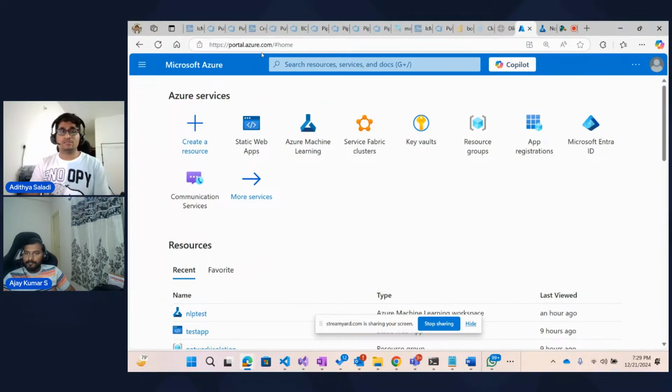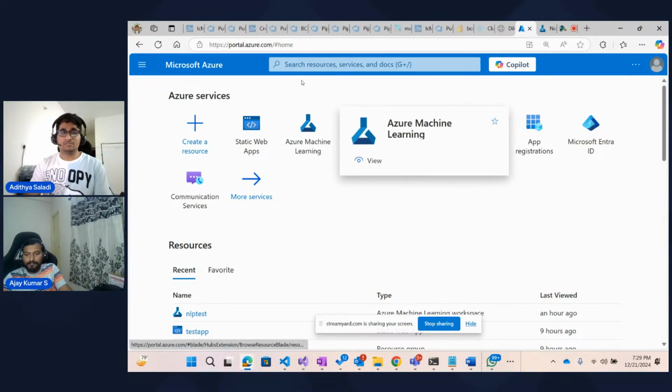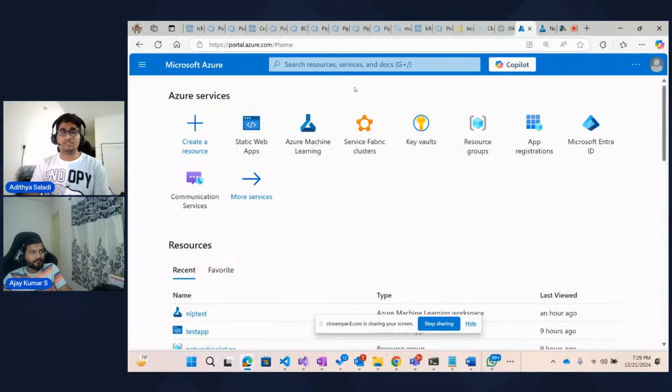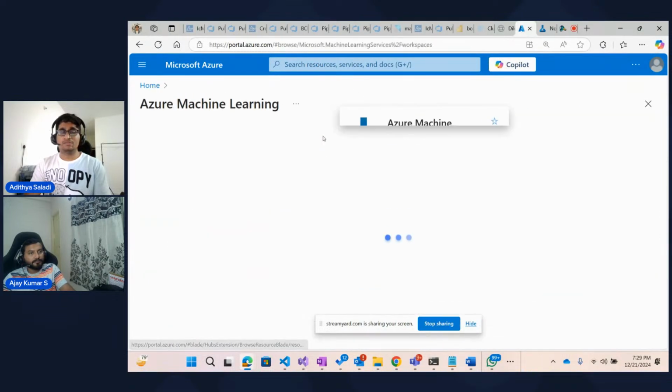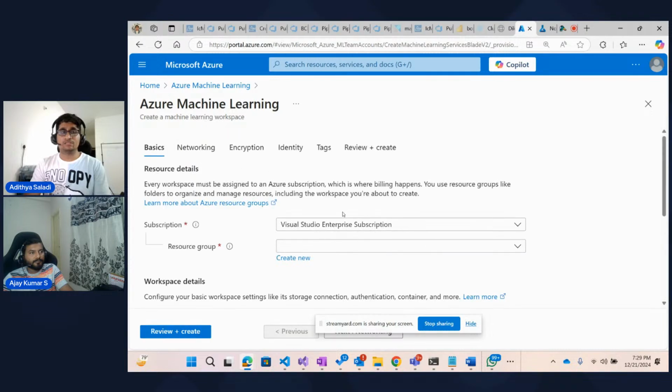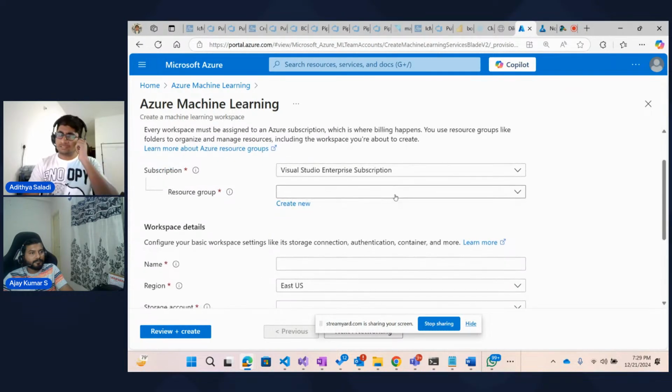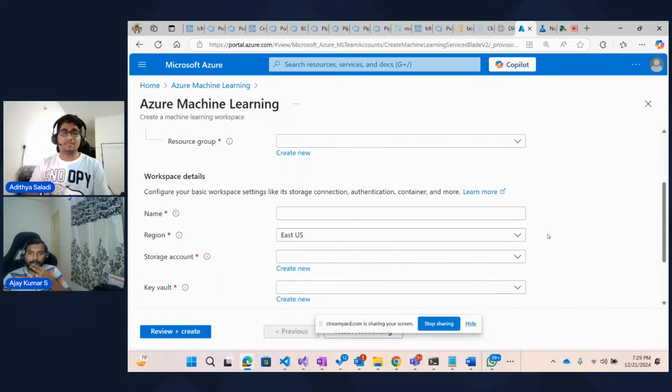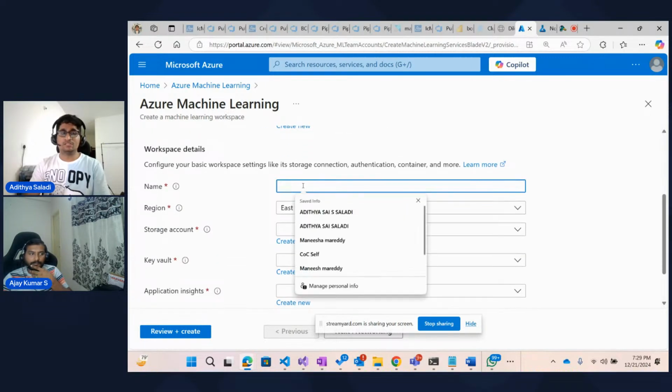Once you are registered, you can land on this page, and here you need to select the Azure Machine Learning Service. If you don't see it on the home page, you can just search in the search bar. Once you are here, just click on Create, say New Workspace, and select the subscription. Once you have registered, you'll have a default subscription. Just select that subscription. You need to select a resource group. A resource group is for grouping resources logically, and then you just name your workspace.